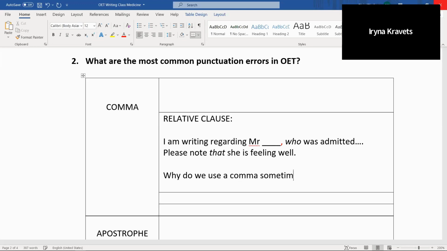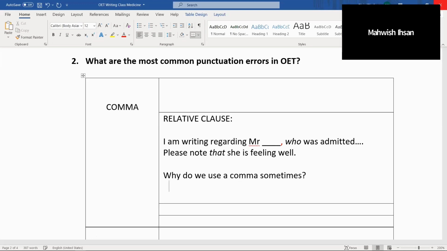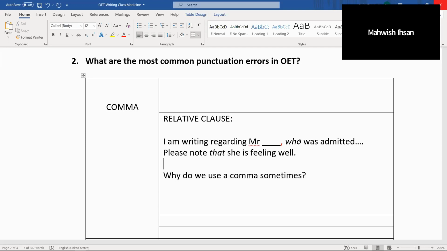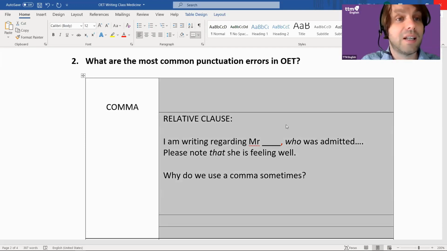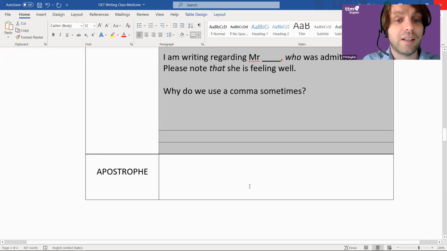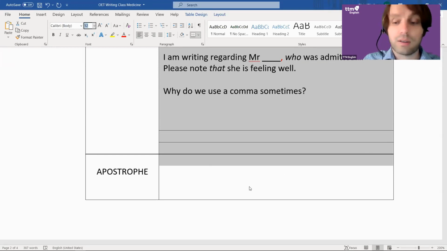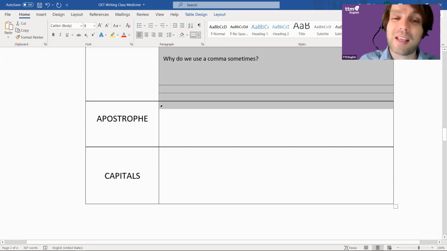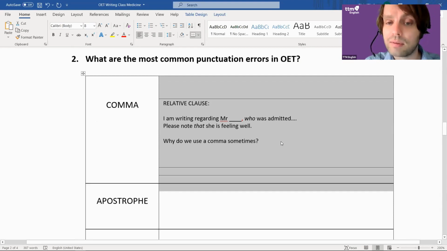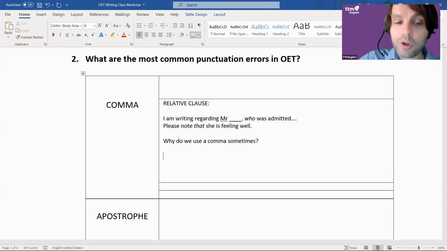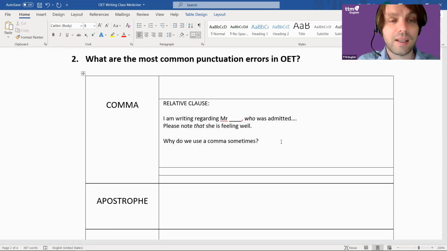Because sometimes they're defining and non-defining, which is exactly the right answer. Was that Irina? Yeah. I need to make this more simple because that's very jargony, right? So there's a much more simple way to think about it. I'm simplifying this because it's more complicated than this, but we use commas sometimes.